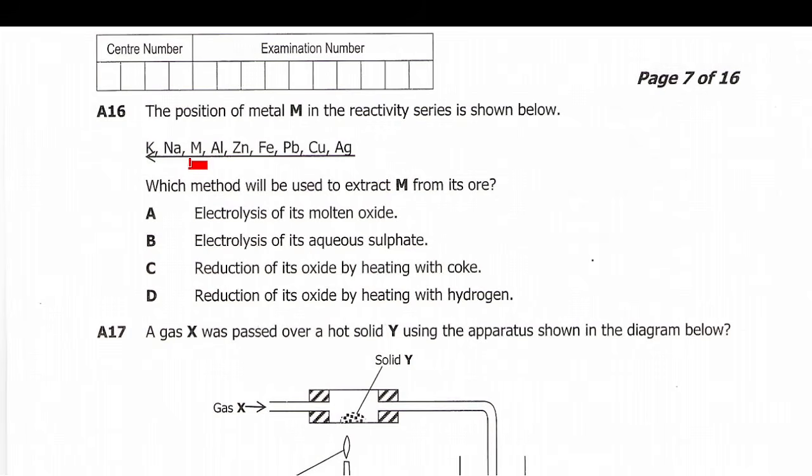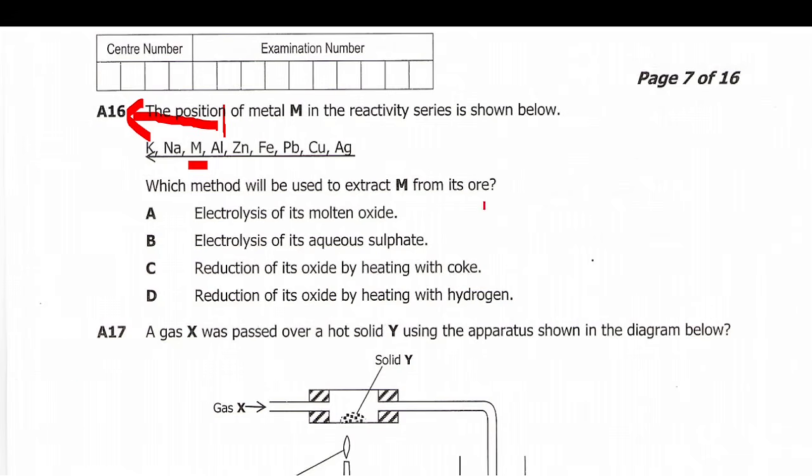So M here is actually calcium, because we say 'posocamo', something like that. Even when it's not calcium, as long as we know aluminium is here, going from aluminium this way, these metals are extracted by electrolysis of their molten oxides.